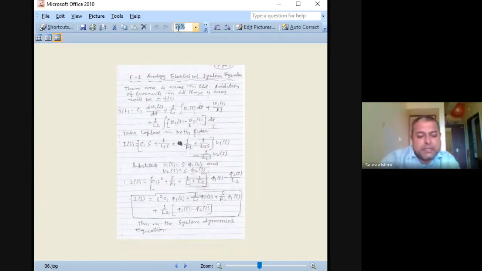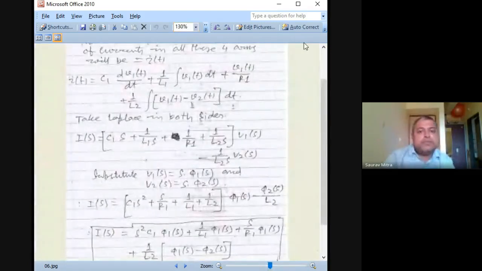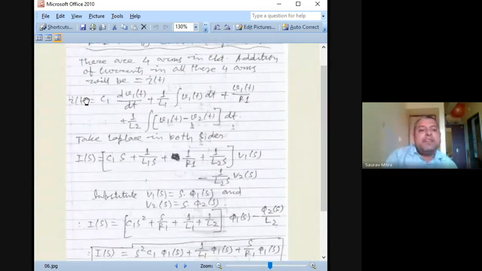So here I have to increase the page size a bit, 130%. Okay, so see that they have written I(t), that means the total current is coming. C dV1(t)/dt is the current flowing through the capacitance C, then 1 by L1, whatever was 1 by K has become 1 by L1, integration of V1(t), plus V1 by R.